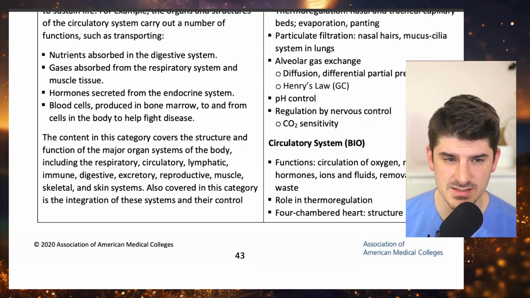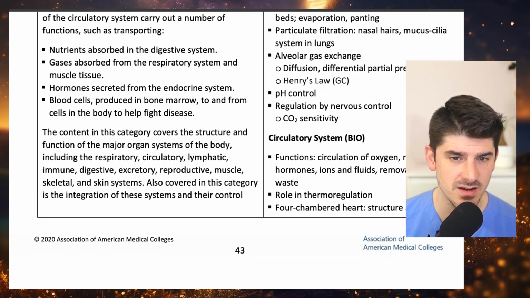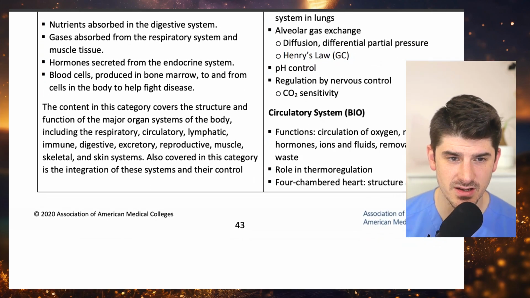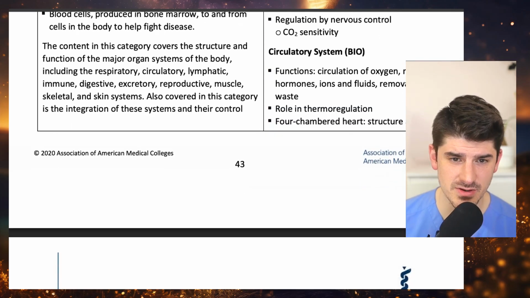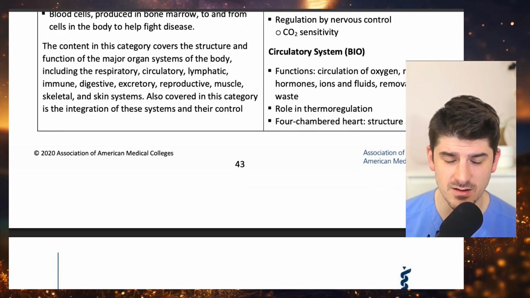For example, the organs and structures of the circulatory system carry out a number of functions, such as transporting nutrients absorbed in the digestive system, gases absorbed from the respiratory system and muscle tissue, hormones secreted from the endocrine system, blood cells produced in bone marrow to and from cells in the body to help fight disease.